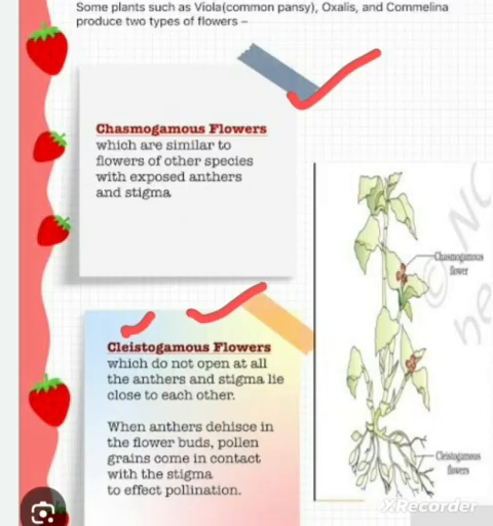Since they are close, there is no chance of cross pollination. No other pollen may come and pollinate it. So these flowers produce assured seed set even in the absence of pollinators, because they remain closed. In this case we will achieve pure autogamy.